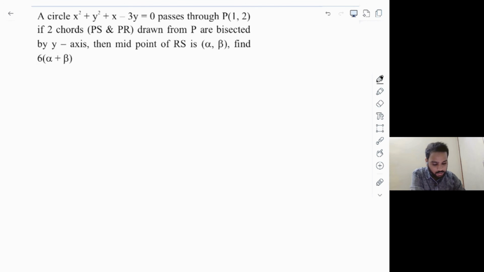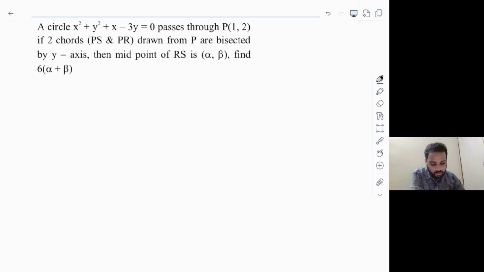This is a question from the Circles chapter. A circle passes through the point P(1, 2), and if two chords PS and PR are drawn from the point P are bisected by the y-axis.